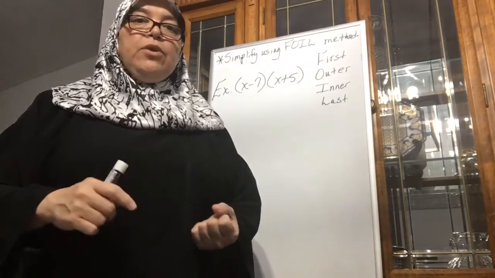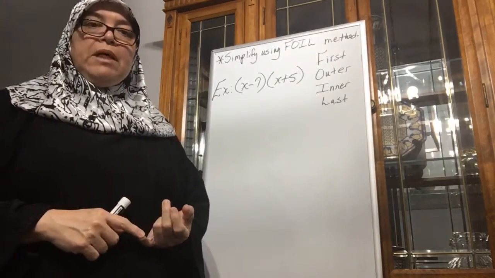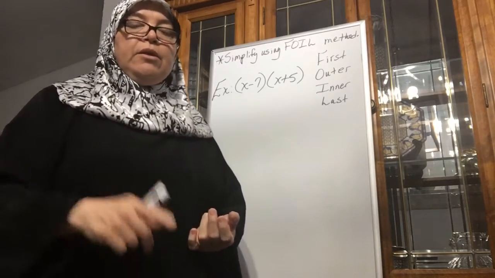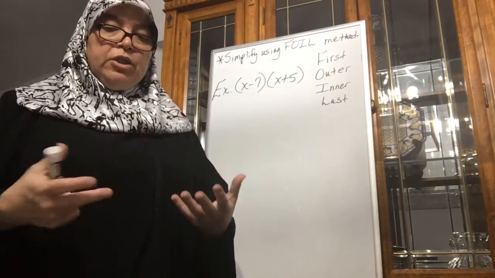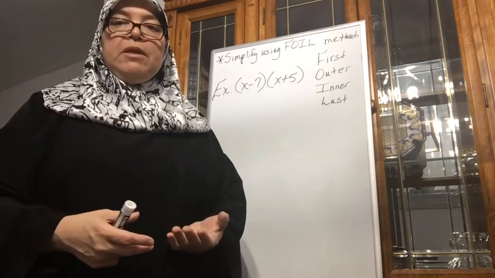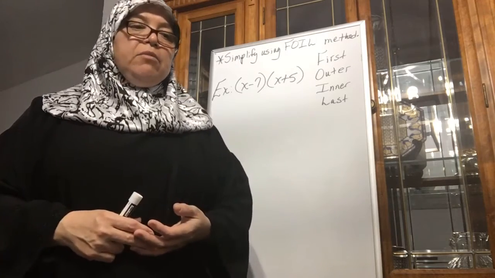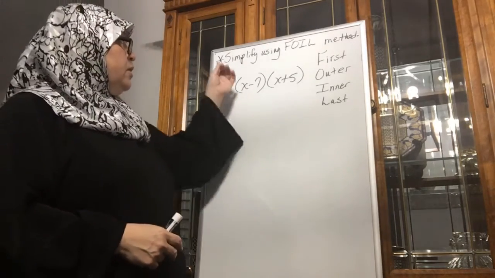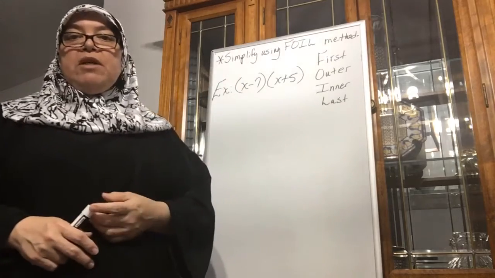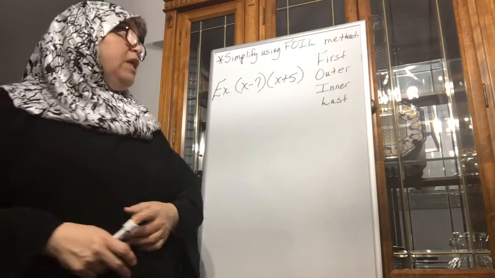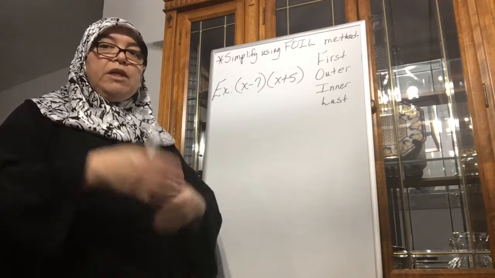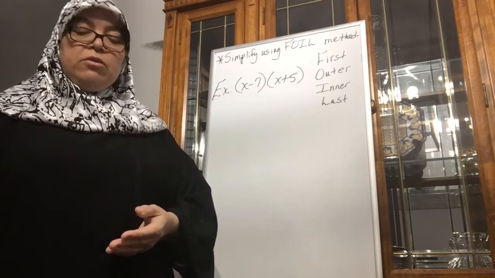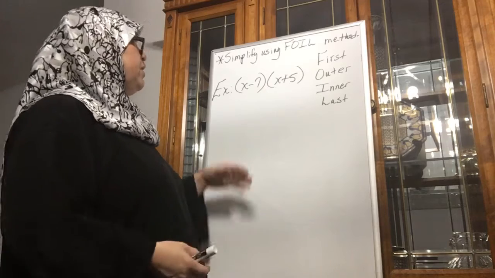So today you're going to learn how to multiply binomials. You're also going to learn how to multiply binomials with trinomials. This is where the chapter starts getting a little bit difficult, but I'll try to make it as easy as possible for you. Instructions for today: simplify using the FOIL method. These are the instructions for the first part of the lesson. Eventually we're going to have to adapt to different methods in order to solve or to simplify.